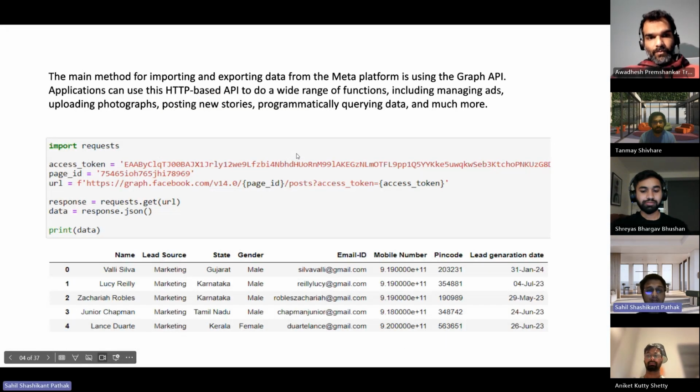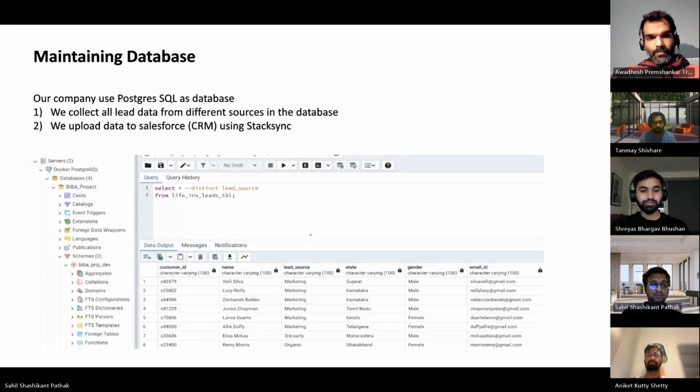Yes, this data we have written to Postgres. So as you can see in this slide, the first point shows the Postgres part. Now the second point will show how we are connecting our Postgres database to the Salesforce CRM software using a Stitching third-party software. Let me go to that part.